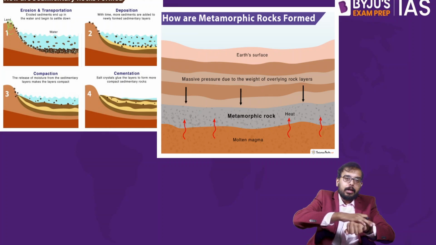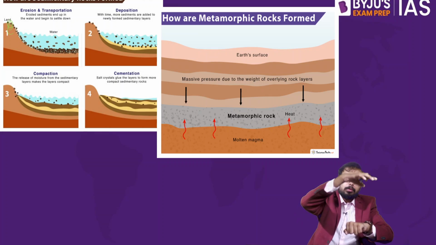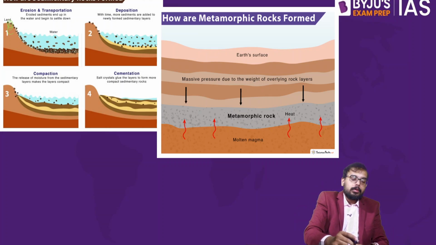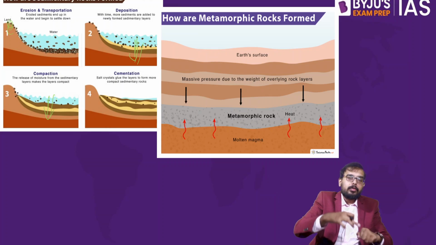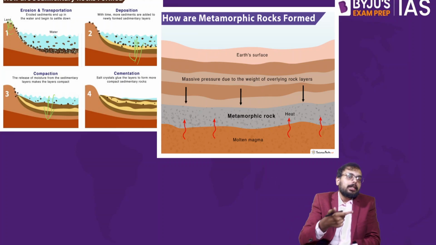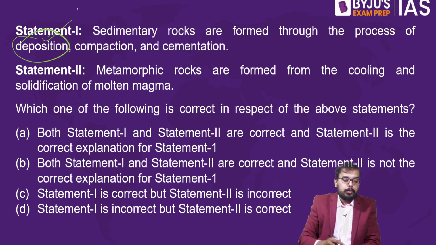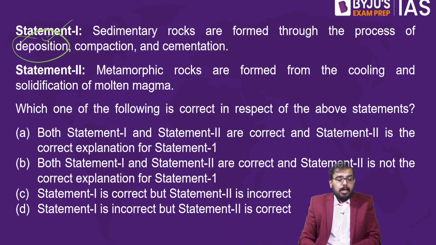One more layer would come and deposit, another layer would come and deposit, so it will get compacted. Over a period of time, cementation means binding, properly binding. So that is called cementation. Statement number 1 is absolutely right. Sedimentary rocks are formed through deposition, compaction, and cementation.